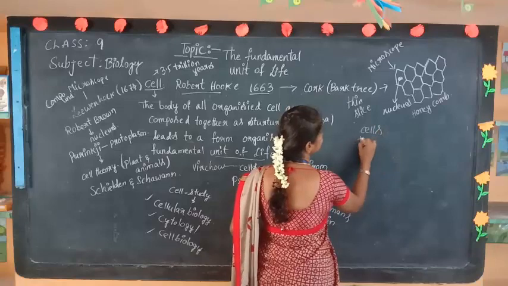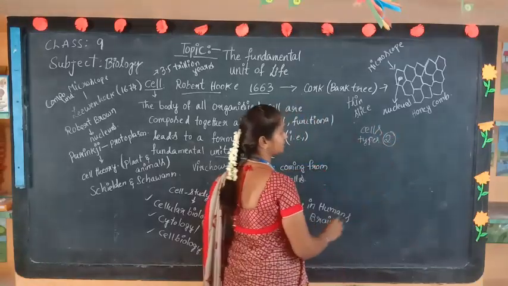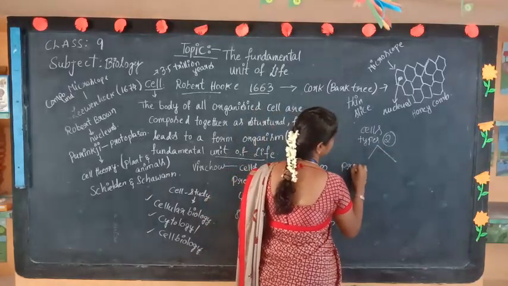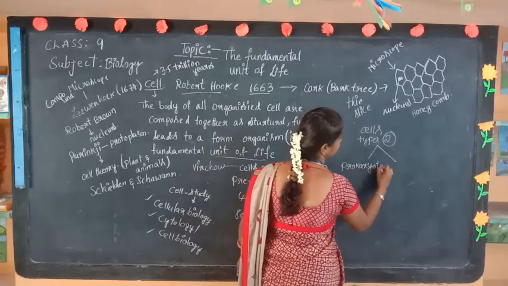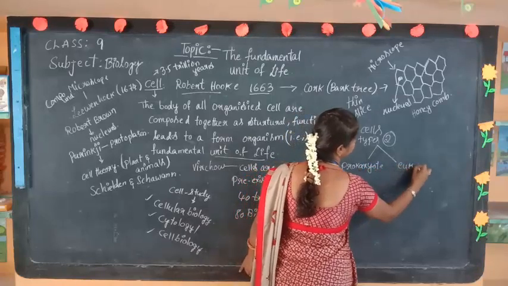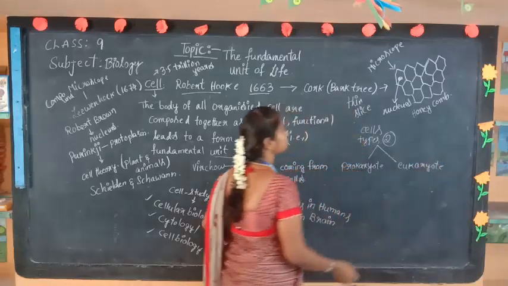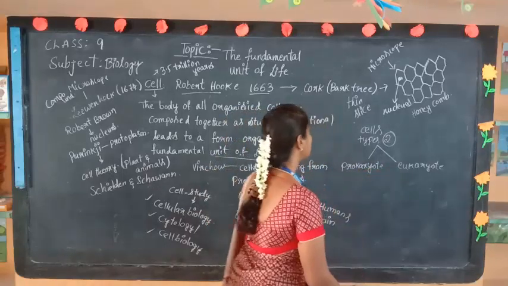Types of cells. There are two types of cells. What are they? Prokaryote and eukaryote. That will be called a prokaryotic cell and a eukaryotic cell.